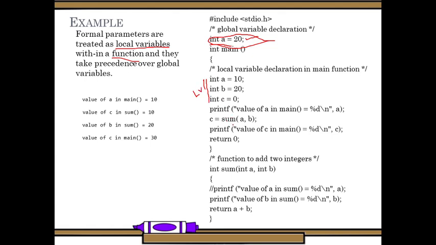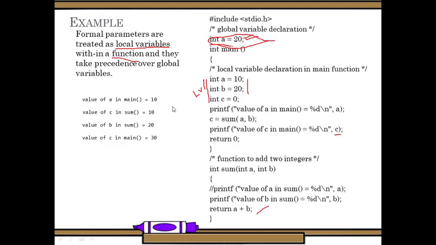Then I perform sum of a comma b, right? Sum of a comma b, so the a and b values 10 and 20 will be passed here and the result will be stored in c. C initially was 0 and now c prints as 30. But see the function of two integers, a and b: whether these variables are going to be passed or the variables declared globally as a. Then it prints the value of a and b. So it returns a plus b, and then it is performed.